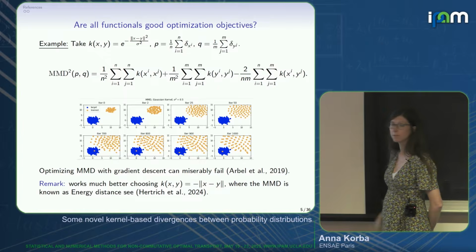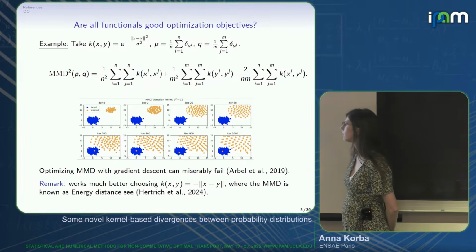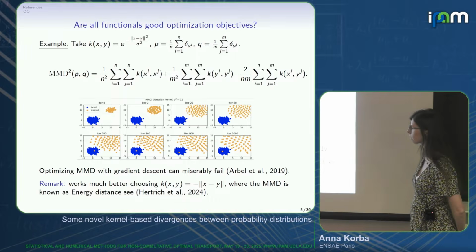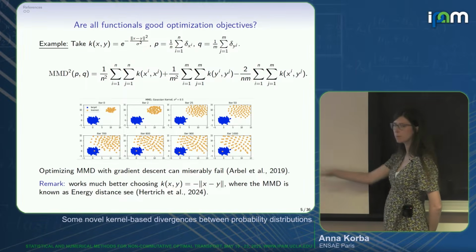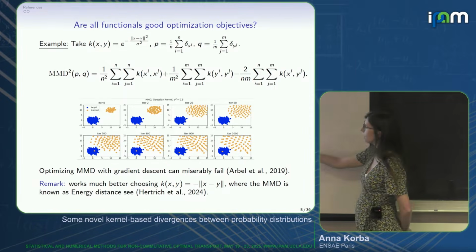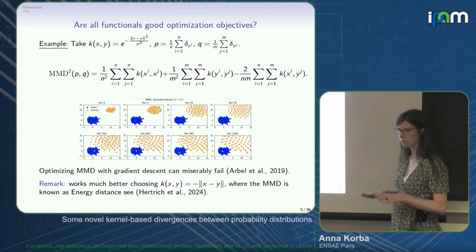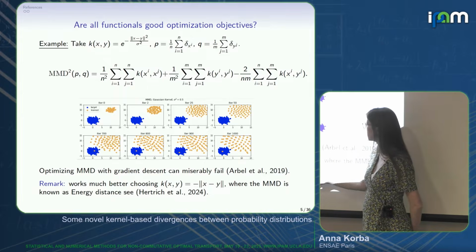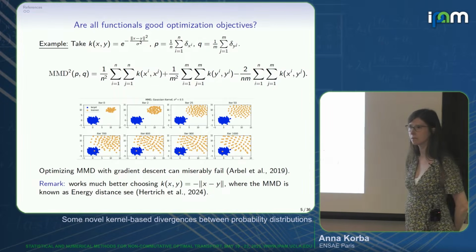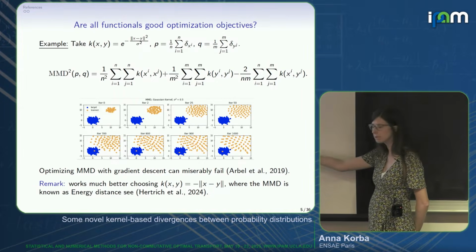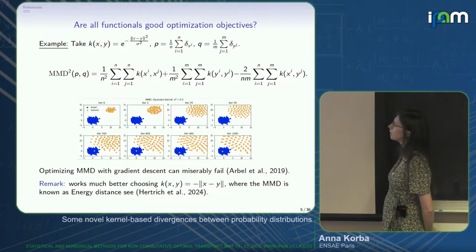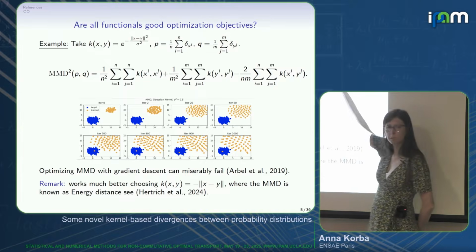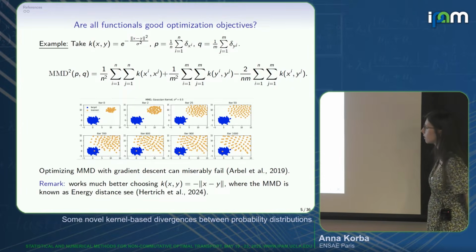Okay? Whereas it seems like a very simple problem. Just as a remark, because maybe I mentioned it at the end of the talk, there are MMDs with different kernels that perform really differently if you try to optimize them. This is the case, for instance, with what people have been using recently, called the negative distance kernel. It's not PSD, but you can easily transform it into a PSD kernel. And in the end, if you don't care about RKHS, you can still use this kernel and define an MMD. It's actually called the energy distance.